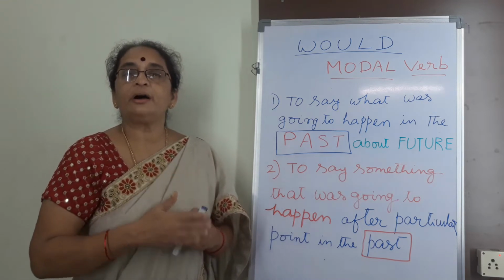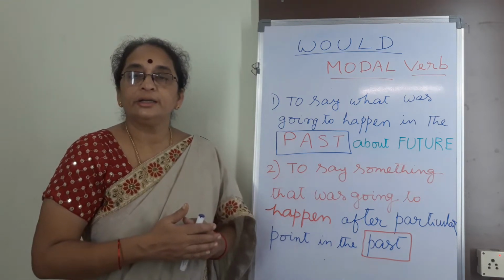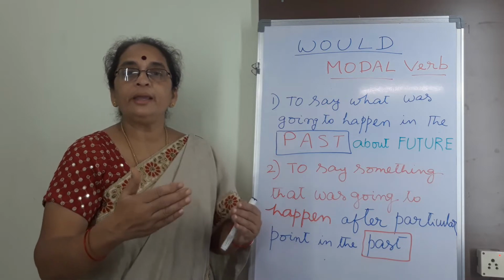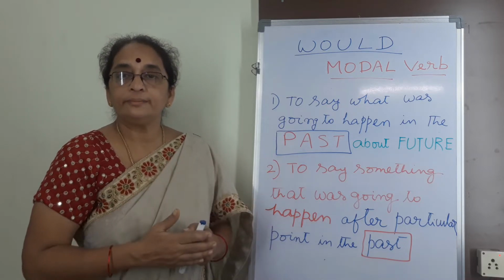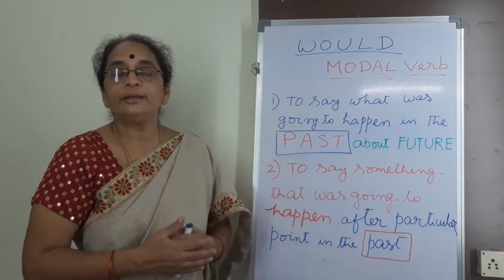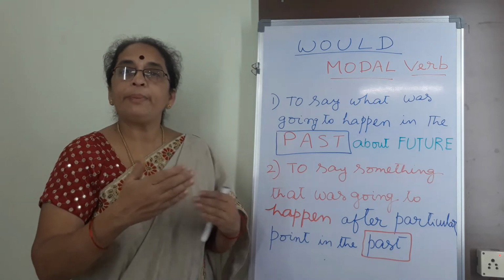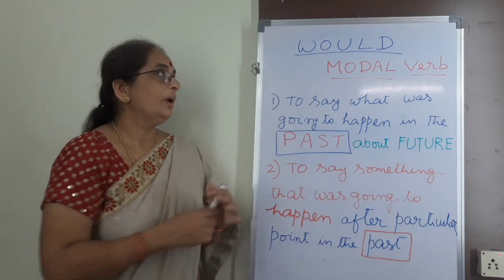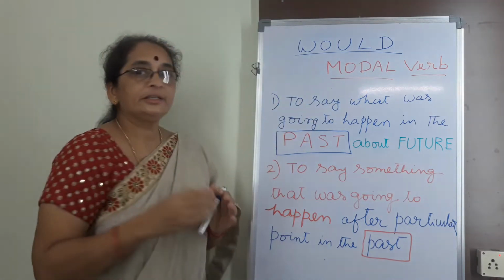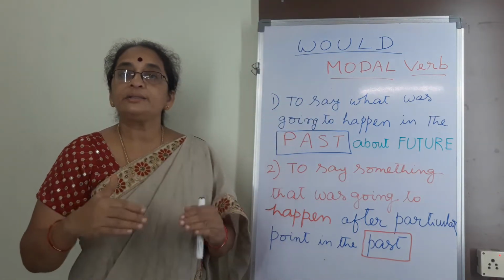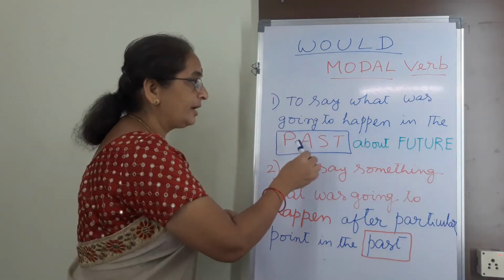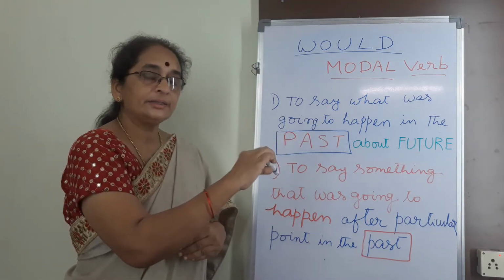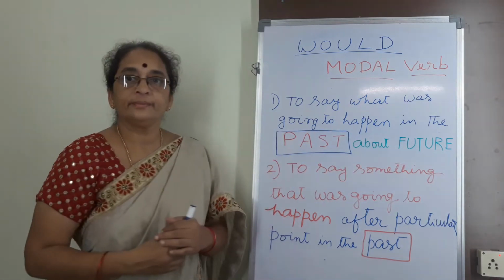After half an hour, after 10 minutes, the future may be after 1 hour or after 1 day, maybe any part of the time. Okay, students, this is how would explains a past action, a past action in that past about the future.